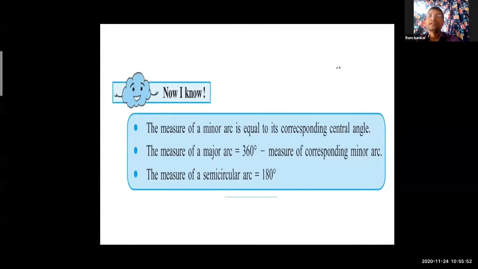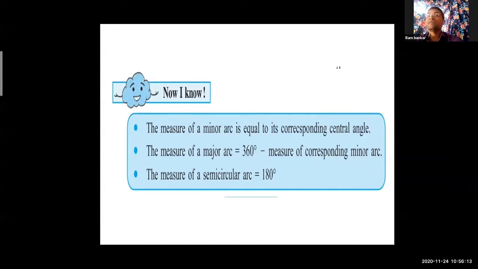Second point, the measure of a major arc is equal to 360 degree minus the measure of the corresponding minor arc. 360 में से माइनर आर्क को माइनस किया तो क्या मिल जाएगा? मेजर आर्क. Okay, look at the next, the measure of semicircular arc.